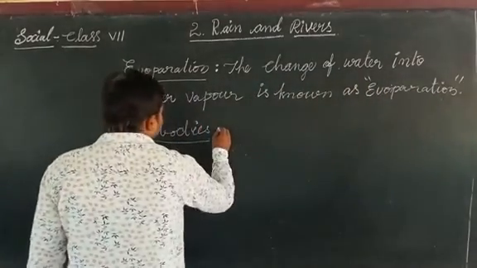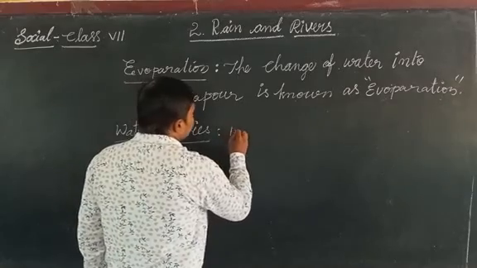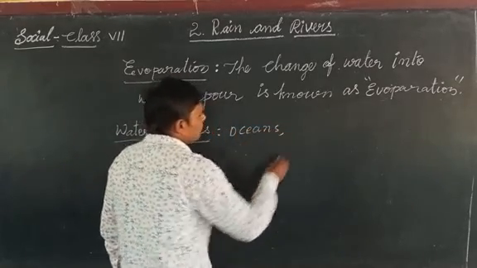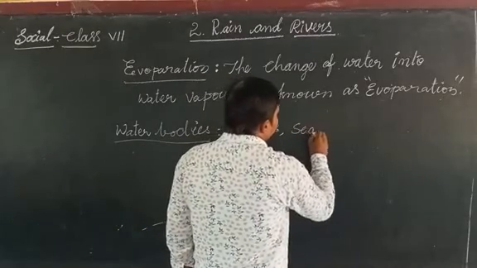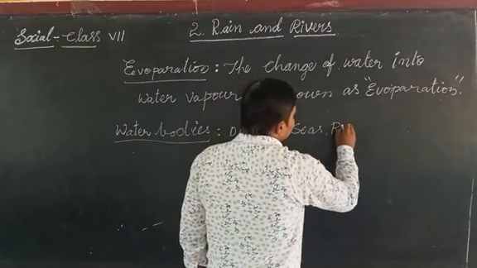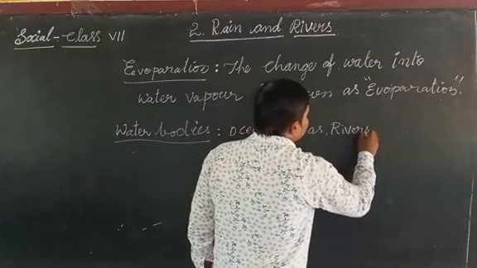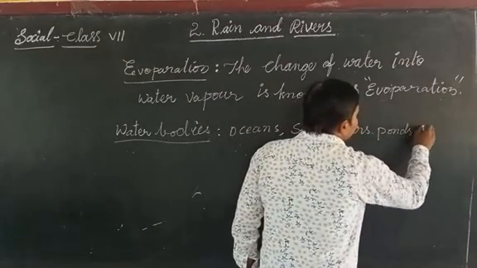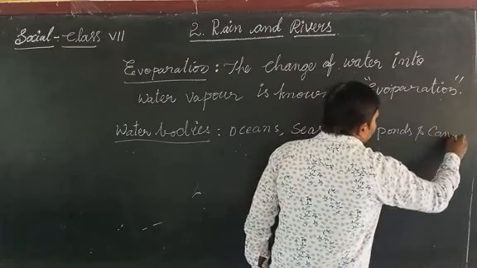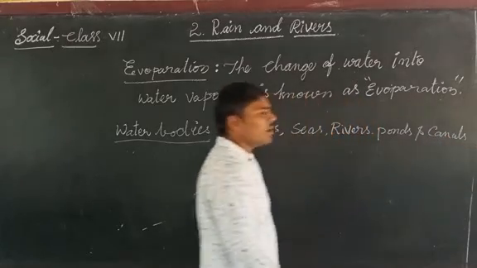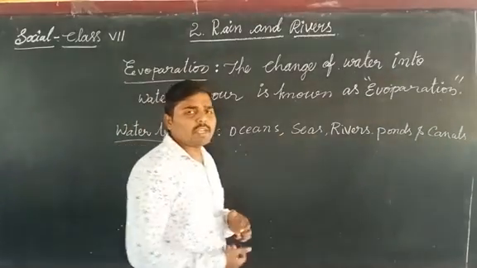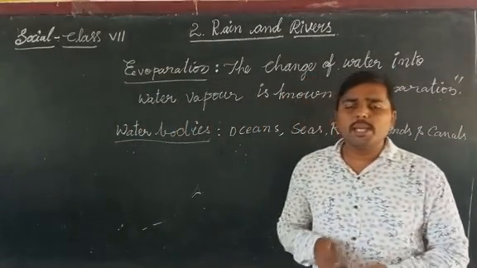Those are oceans, seas, rivers, ponds, and some canals. These are the water bodies which we can observe in our daily life.